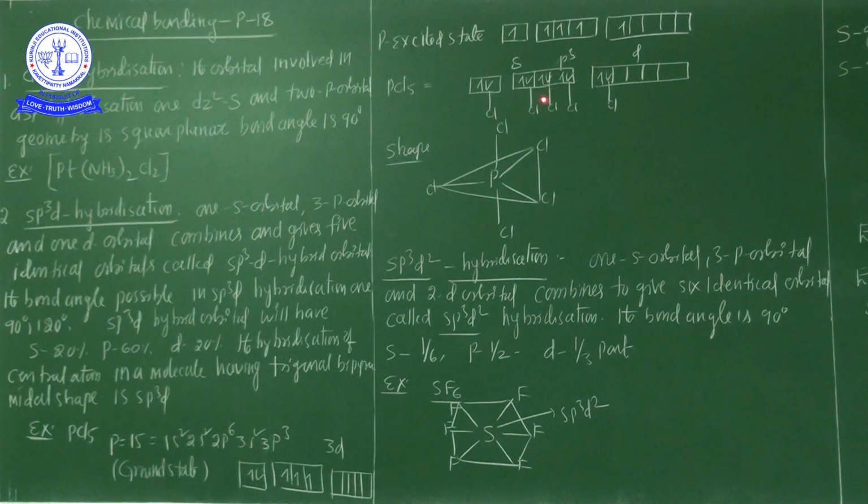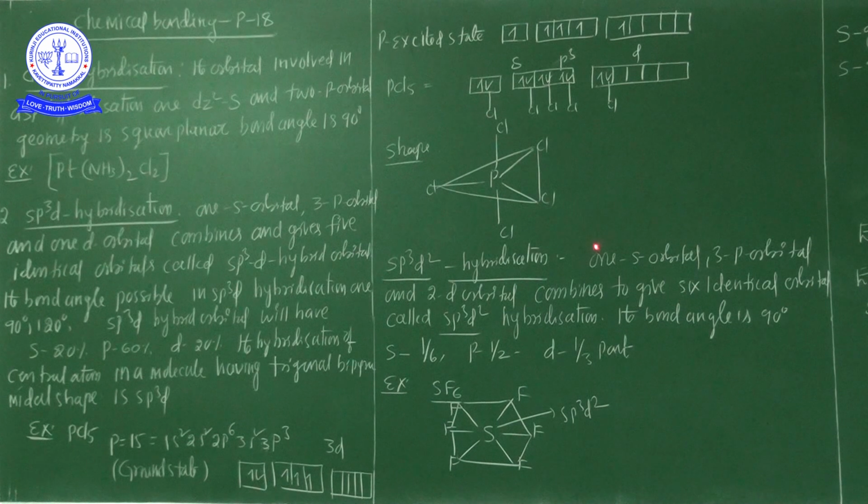Now the s orbital, 3 p orbitals and 1 d orbital intermix, and 5 new hybrid orbitals are formed. Those 5 new hybrid orbitals bond with 5 chlorine atoms, hence the molecular shape is trigonal bipyramidal. This is the PCl5 structure.